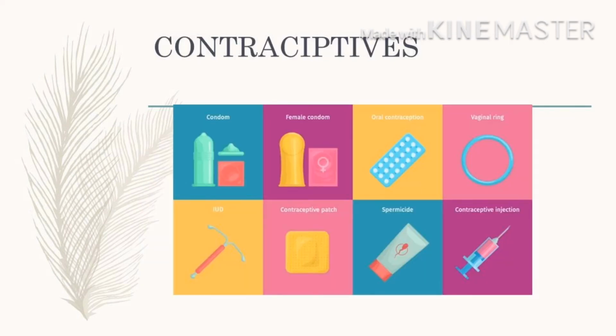Next is contraceptives. The first type of contraceptive is the most well-known type of contraceptive. It is the condom. Next is female condom, oral contraception, vaginal ring, IUD, contraceptive patch, spermicide, and lastly, contraceptive injection.